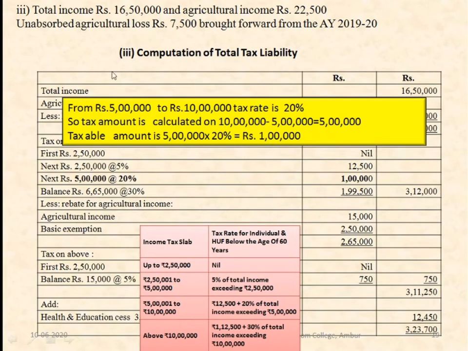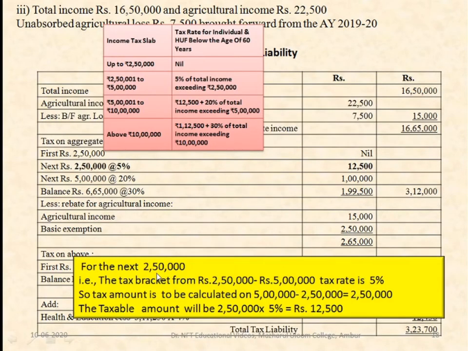After calculating this 12,500, the total income, as you all know, is 16,65,000. Till 5 lakh we have calculated, so for the next 5 lakh we have to calculate.